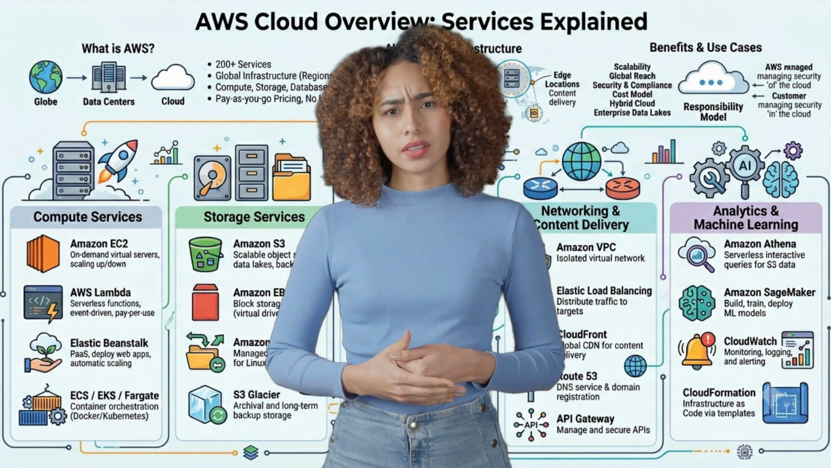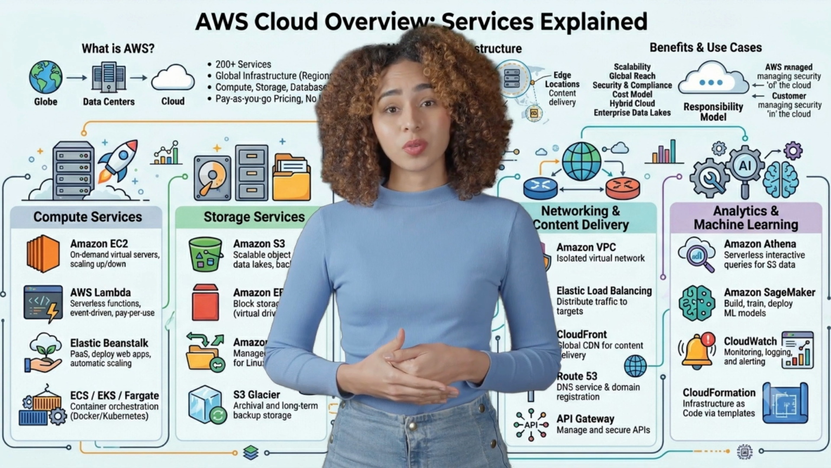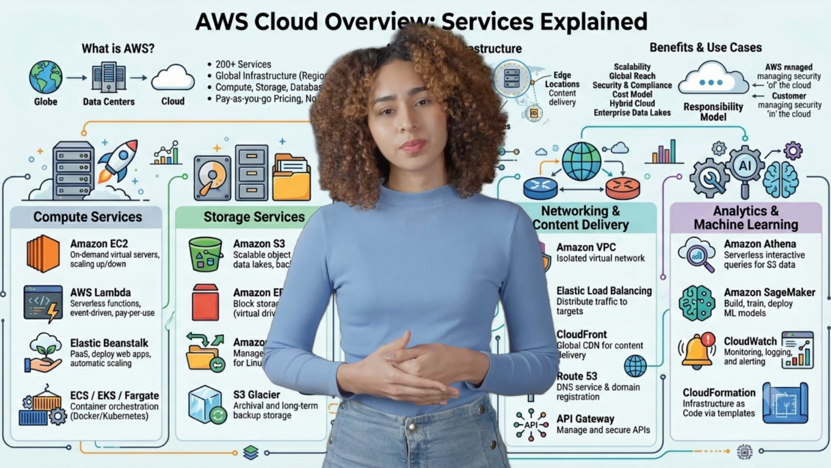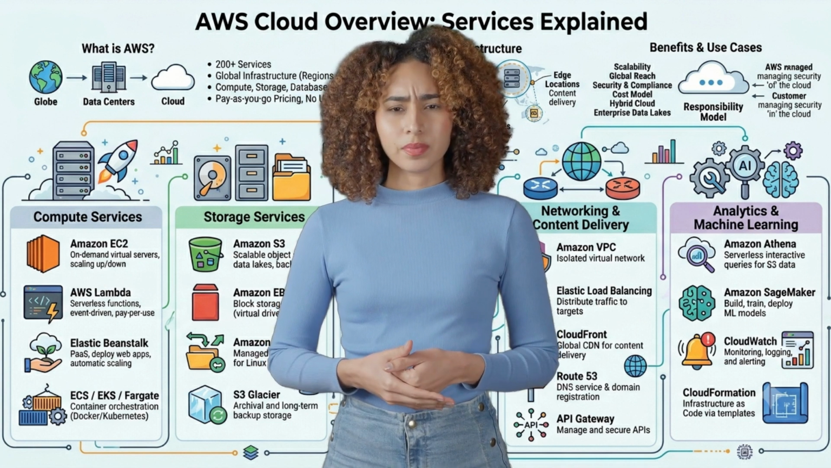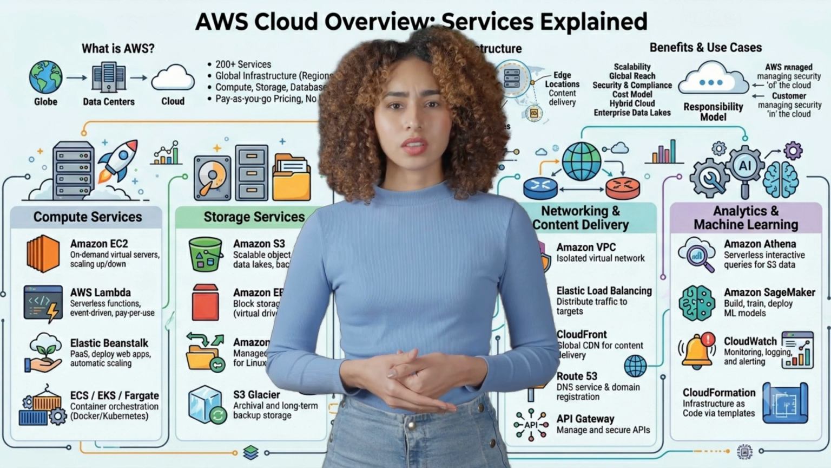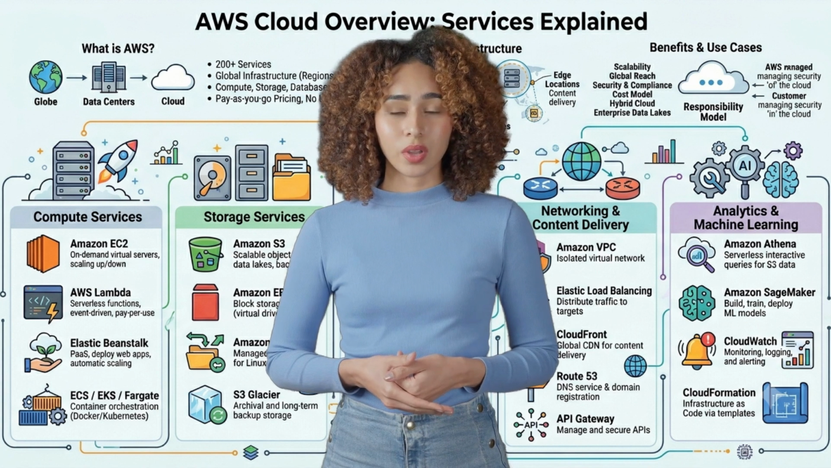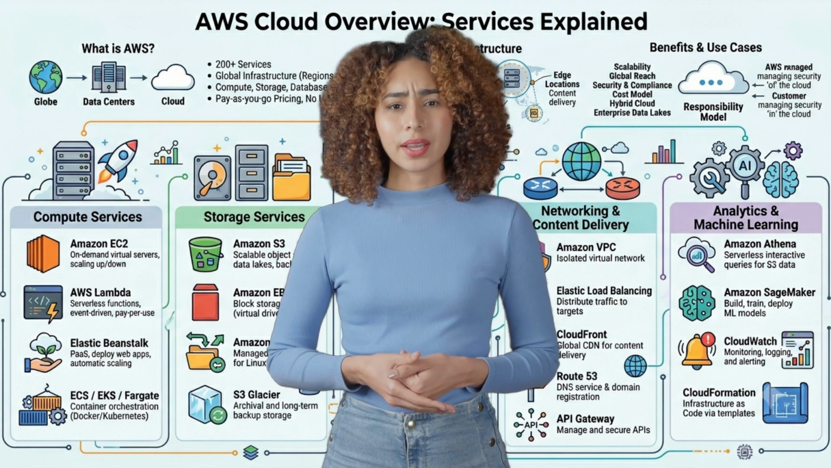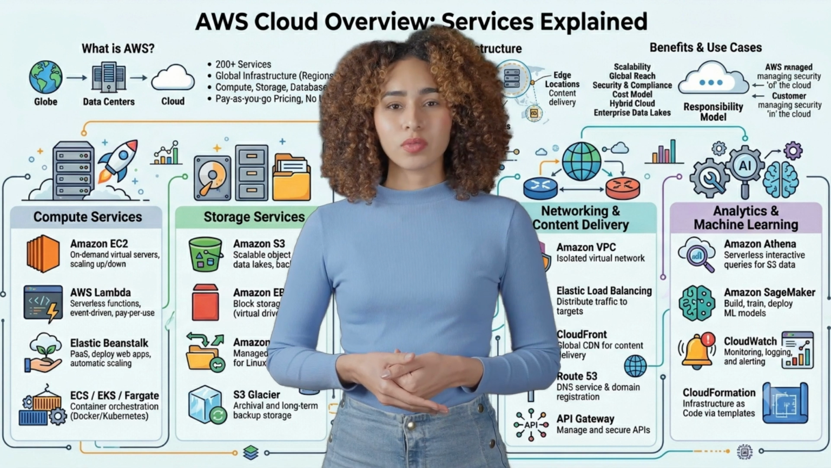Core service categories. AWS groups services into broad categories. Examples below. The full list evolves frequently. Compute. Processing power for running applications. Storage. Scalable data storage options. Databases. Managed relational, NoSQL, and specialized databases. Networking and content delivery. Connectivity, security, and global delivery.